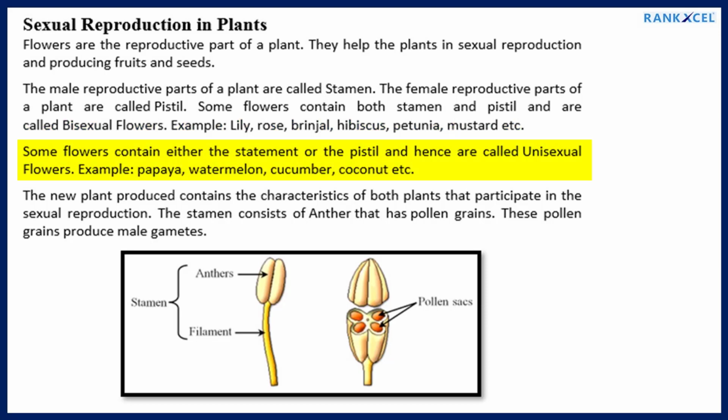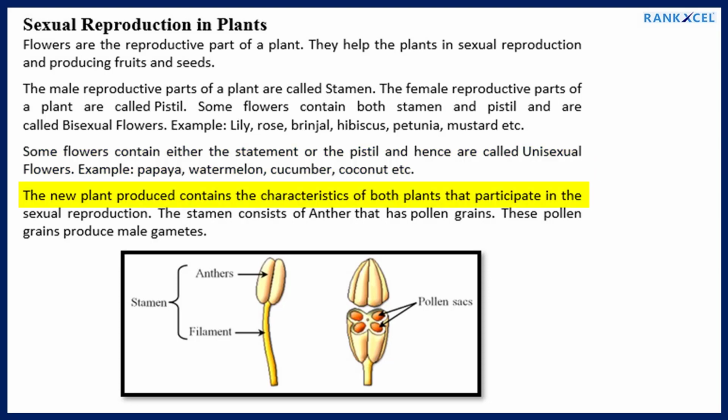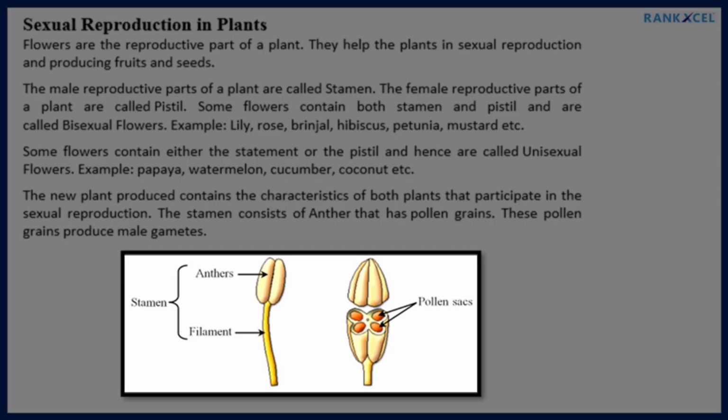Some flowers contain either the stamen or the pistil and hence are called unisexual flowers. Example: papaya, watermelon, cucumber, coconut, etc. The new plant produced contains the characteristics of both plants that participate in the sexual reproduction. The stamen consists of the anther that has pollen grains. These pollen grains produce male gametes. Stamen.